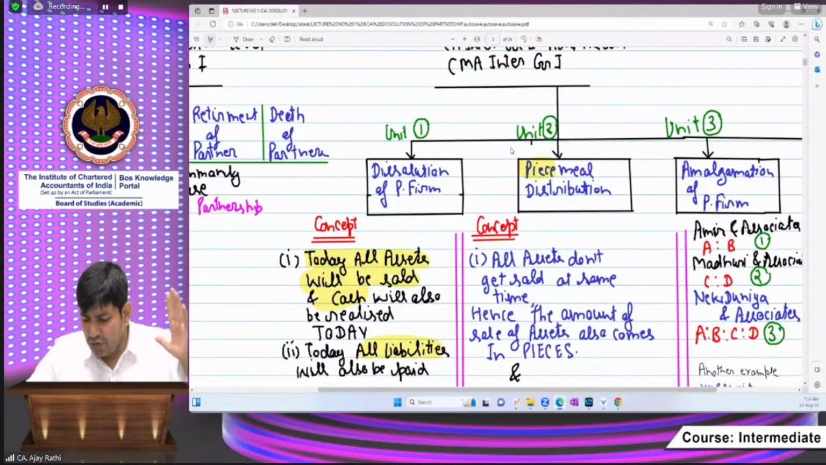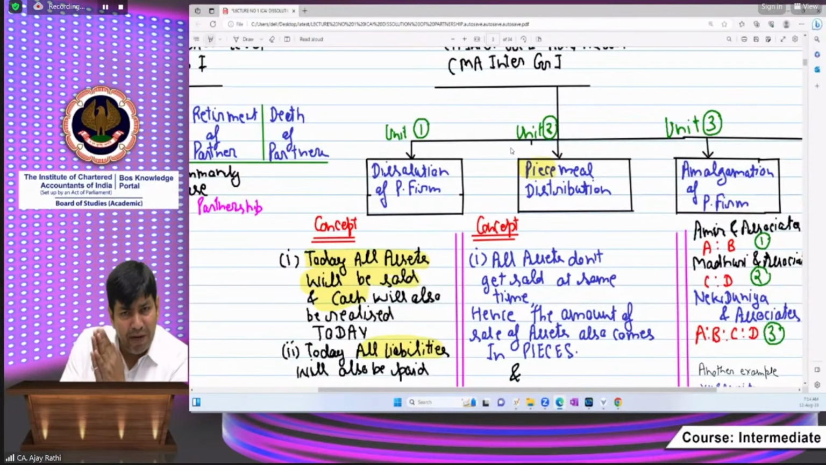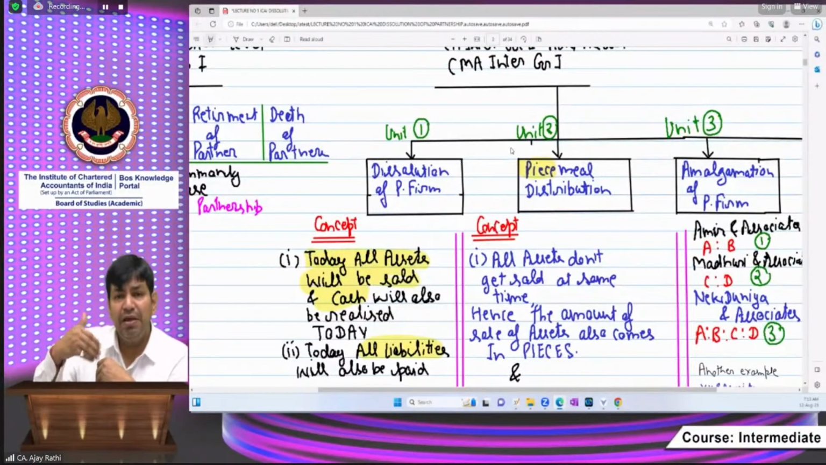Before going to the numerical, first we must understand the difference. All the assets are realized in pieces. Sir, pieces means will we break the building, break the furniture and then sell? No, it means all the assets are not being realized in cash on a single date. It means some of the assets will be realized today and the rest of the assets will be realized gradually.